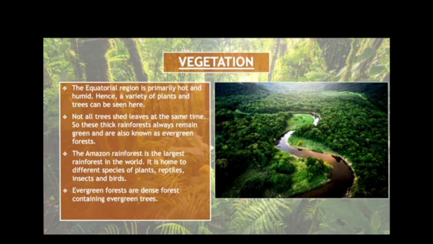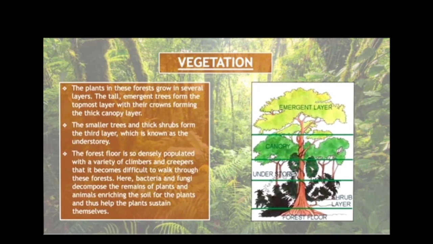Not all trees shed leaves at the same time. So, the thick rainforests always remain green and are also known as evergreen forests. The Amazon rainforest is the largest rainforest in the world. It is the home of different species of plants, reptiles, insects and birds. Evergreen forests are dense forests containing evergreen trees.